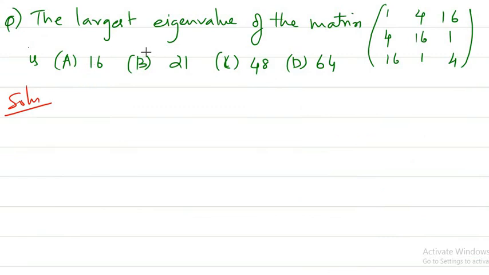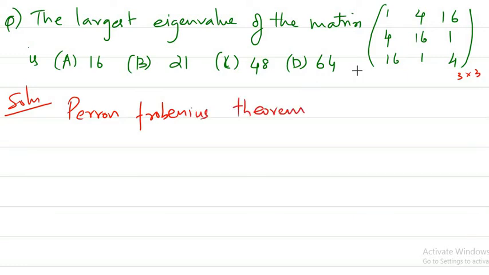We have yet another question: the largest eigenvalue of the matrix 1 4 16, 4 16 1, 16 1 4, a 3 by 3 matrix, is 16, 21, 48 or 64. This is also a simple question, because suddenly if you look at it you feel like it's difficult, but there is one result, the Perron-Frobenius theorem, which talks about the largest eigenvalue of a matrix in which all the entries are strictly positive. Here every entry is greater than 0.